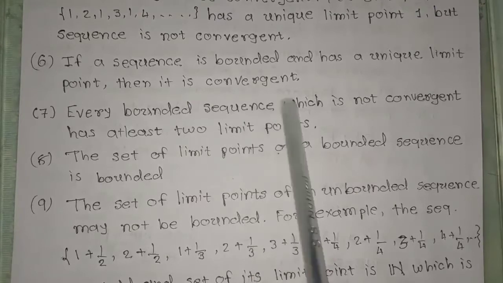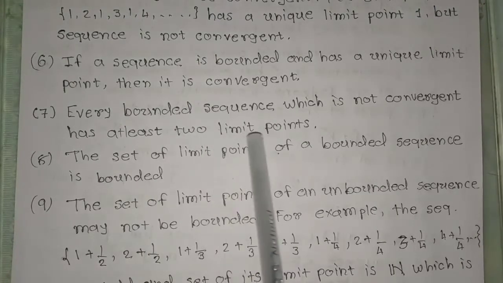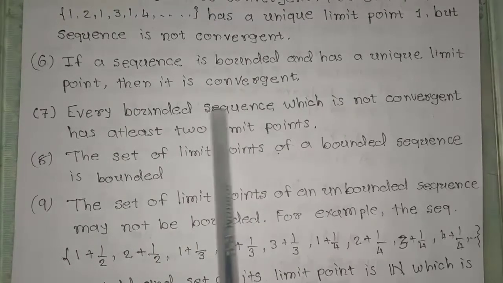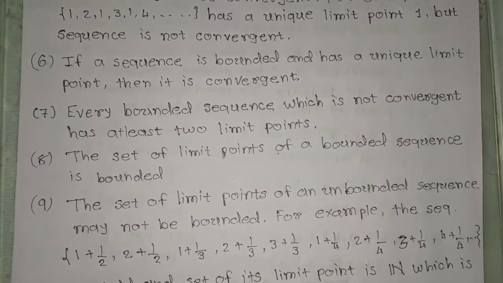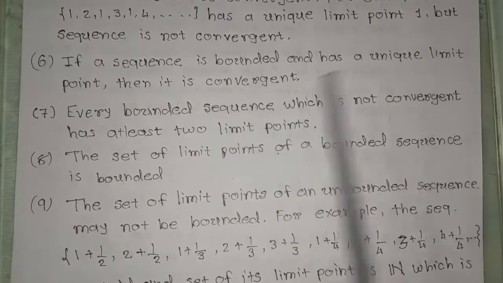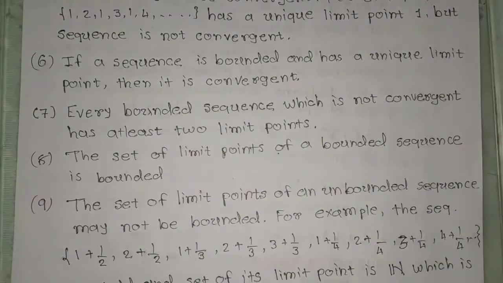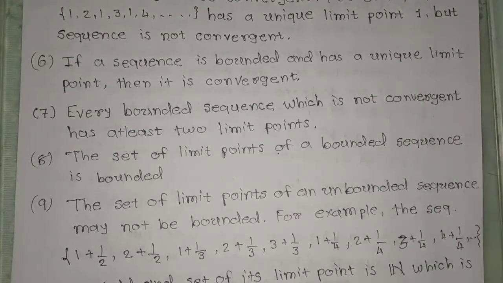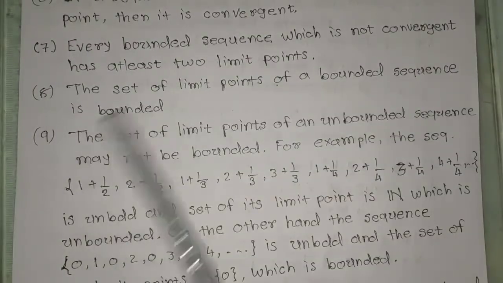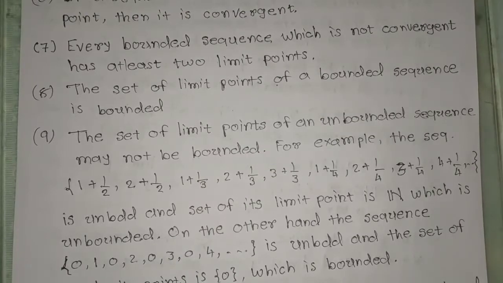Next, every bounded sequence which is not convergent has at least two limit points. Okay, so you can consider here a finitely oscillating sequence or a sequence 1, 2, 3, 1, 2, 3, 1, 2, 3. That sequence will have three limit points. That sequence is bounded, but that sequence is not convergent. The set of limit points of a bounded sequence is bounded.